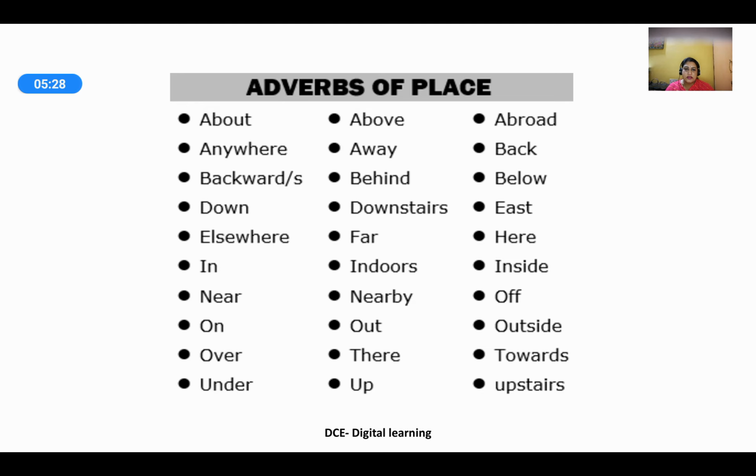Adverbs of place, some more words are here: about, anywhere, backward or backwards, down, elsewhere, in, near, on, over, under, above, away, behind, downstairs, far, indoors, nearby, out, there, up, abroad, back, below, east, here, inside, off, outside, towards, upstairs.